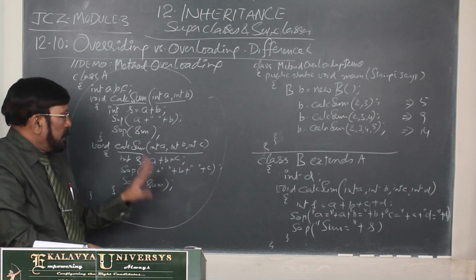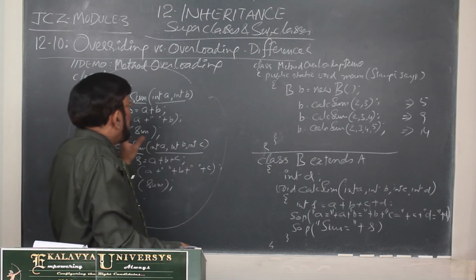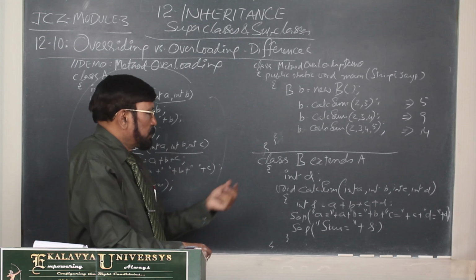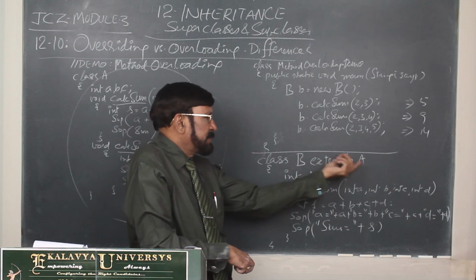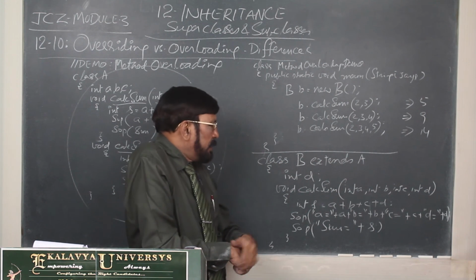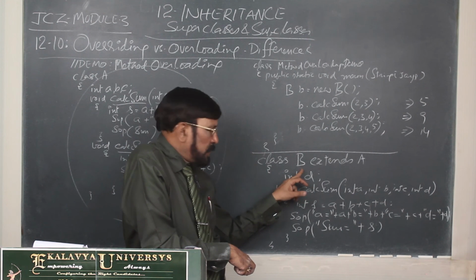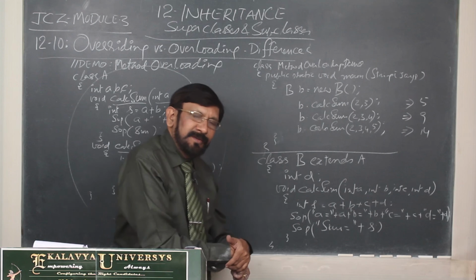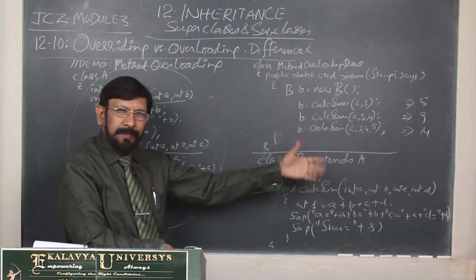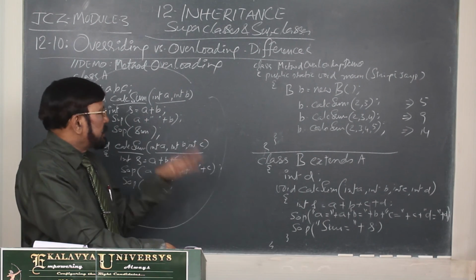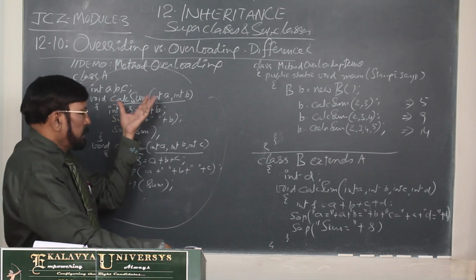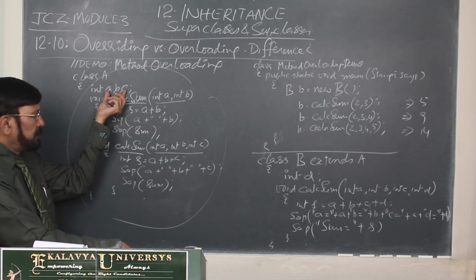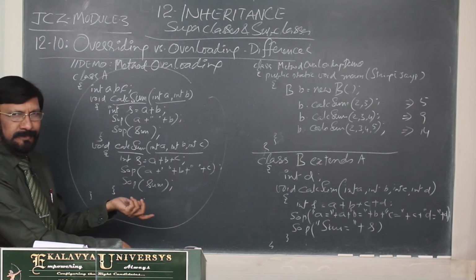Okay. Now, in the inheritance concept we are learning overloading, that is why class B extends class A. This B class is a subclass, in which one more variable D we have defined. Actually subclass B, because of its status due to inheritance, is able to inherit the 3 variables as well as 2 methods.